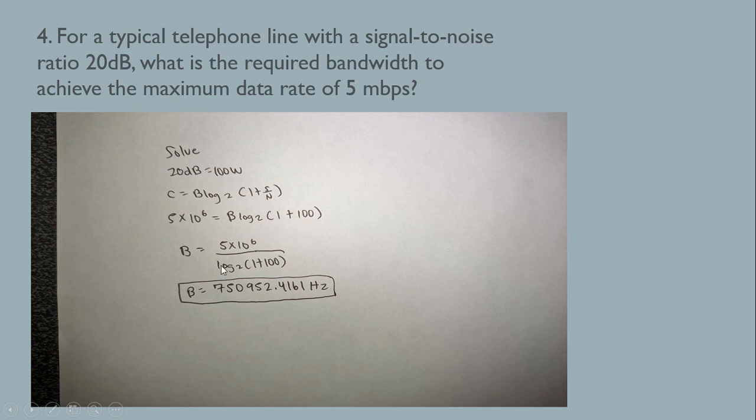So we derive it to define B, the radio channel bandwidth. This is the formula when we derive it. B is equal to 5 times 10 raised to 6 over log 2 of 1 plus 100. Then put it on the calculator and solve it. The radio channel bandwidth acquired is 75952.4161 hertz. And that's all, sir, and thank you.